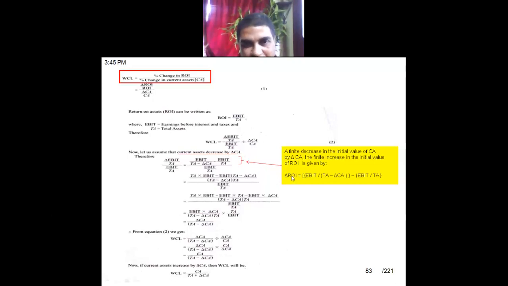Now this change in ROI, see how I am calculating it. How is ROI changing? Because of working capital, EBIT is remaining the same: EBIT divided by total asset minus change in current asset, because our assumption is that current asset is decreasing. When current asset is decreasing, that will have an impact on the total asset, so from that total asset I am reducing the change in current asset.